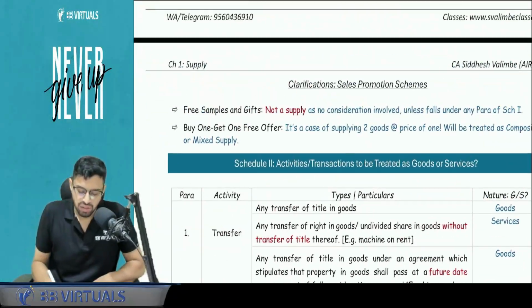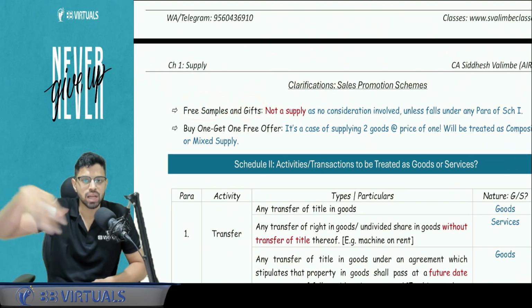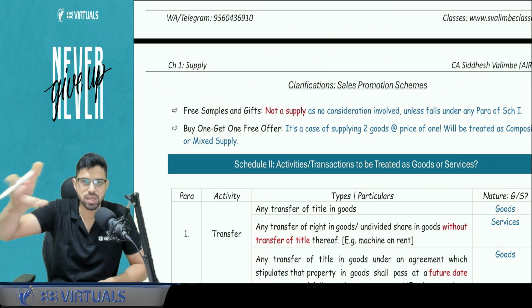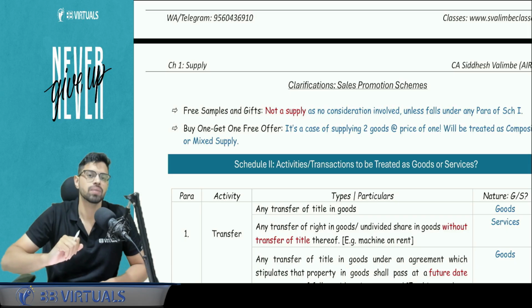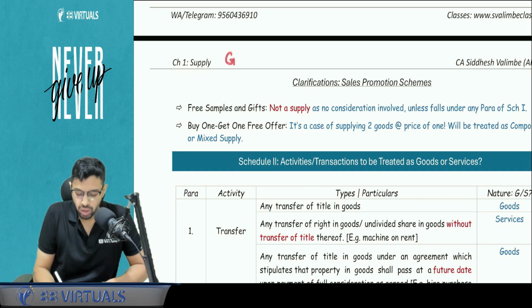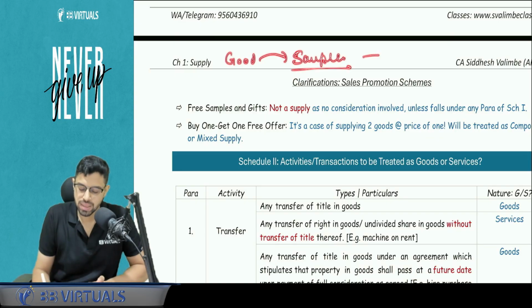Let's move to next. Free samples and gifts. So you are giving something away for free. Is it a supply? No. Consideration is not there. Unless schedule number 1 applies. That is if you have taken ITC. In general, if I have taken a good, no ITC is there and I give it as free gift or sample. Yes. So in that case, this is not a supply.